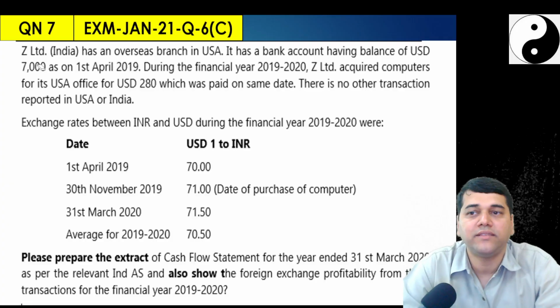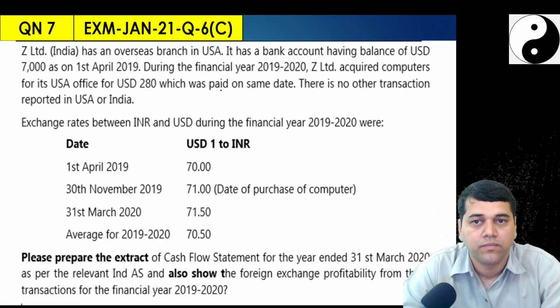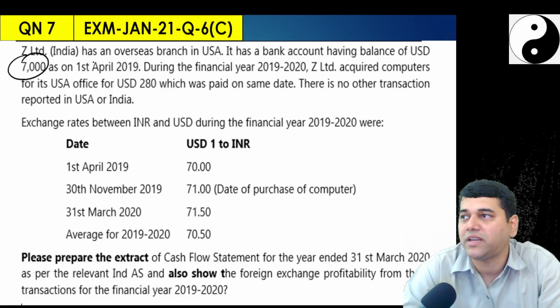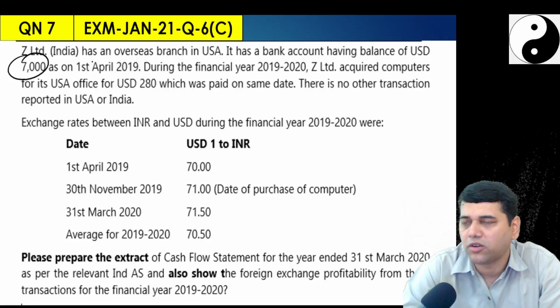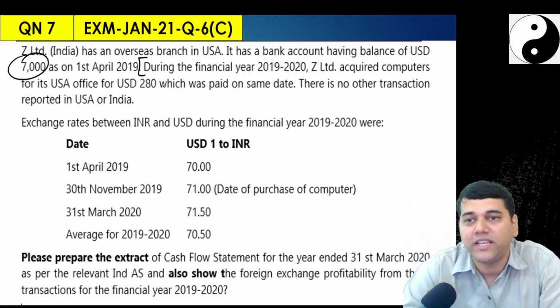Now, they said Z is in India, and has an overseas branch in the USA. The bank account has a balance of $7,000, which is nothing but the previous question, where it was $100. Yes, $100, on 1st April. During the financial year, something was there that was not in our previous question.